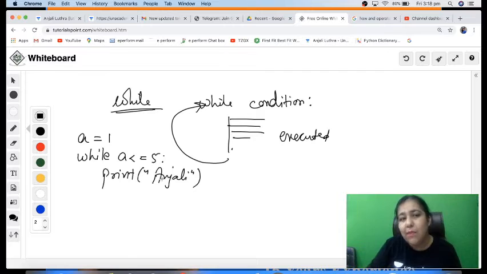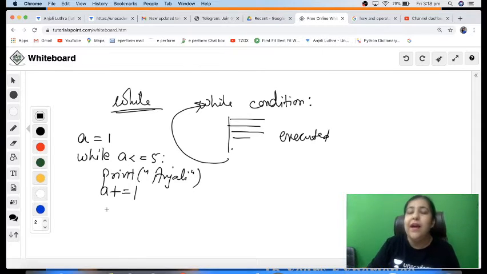A is still the same. A was 1, a is still 1, it will remain 1. So if it is 1, 1 less than equal to 5 will be true the next time. So it will print Anjali again. Again it is 1, true, true, true, never becomes false. So whatever you get on the screen would be Anjali, Anjali, Anjali infinite number of times. So I don't want that.